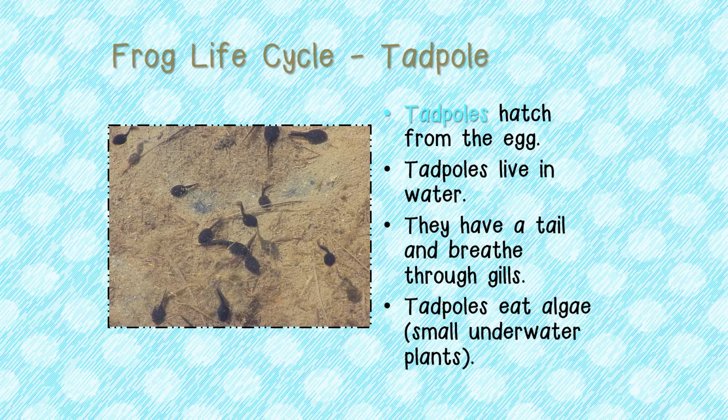Tadpoles hatch from the egg. They live in the water. They have a tail and breathe through gills. Just as we have lungs, these tadpoles have gills to help them to breathe. Tadpoles eat algae. Algae is small underwater plants.